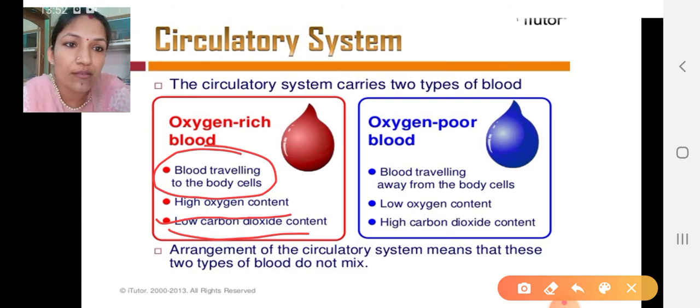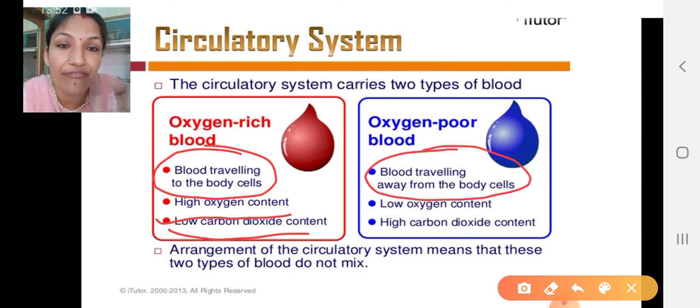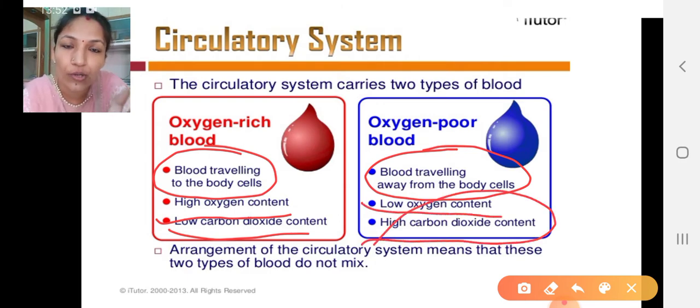Fine. So this blood which is traveling away from the body cells, or we can say the blood which is taken from the body tissues, body cells, is deoxygenated or oxygen poor blood. Low oxygen content, high carbon dioxide is there in that. Due to that the color of oxygenated blood seems to be bright red, or we can say scarlet red, and the color of the deoxygenated blood is dull red. Okay, a little bit darker in color it appears.